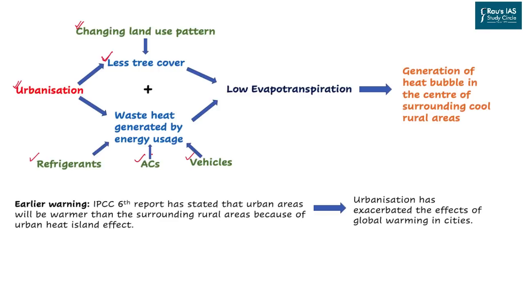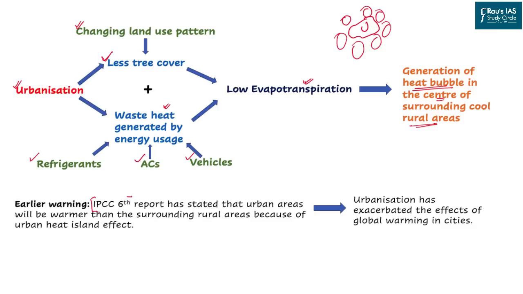That is the reason why these three have increased the waste heat generated. Both these things, that is the less tree cover and the more heat generated, have now led to low evapotranspiration by the natural ecosystem. That is the reason why we have now seen a generation of heat bubbles in the center of the surrounding cool rural areas. So we have small rural areas which are much colder, and then in the central part we have urban areas which are much hotter and warmer. And these urban areas are now generating the heat islands.